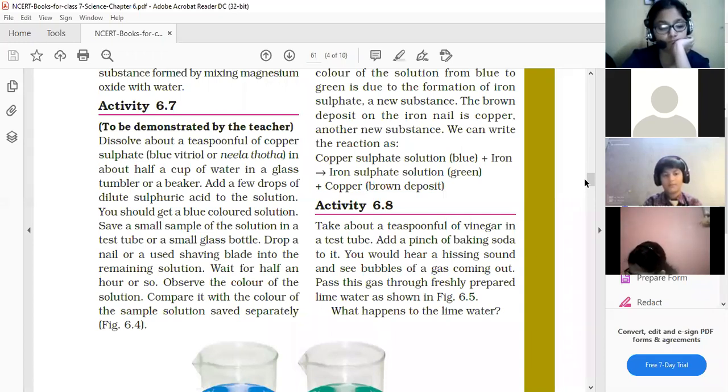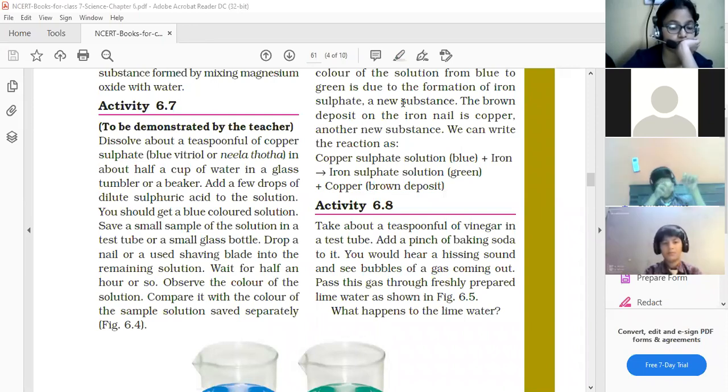No, ma'am, because it has spoiled. Once you burn paper, ash is produced. Can you change that ash into paper again? No, ma'am, because a new substance is formed.